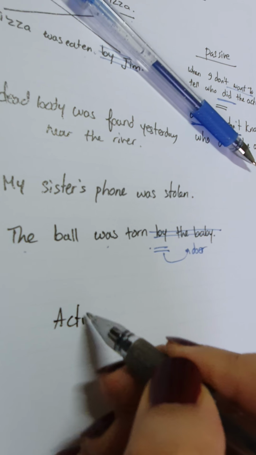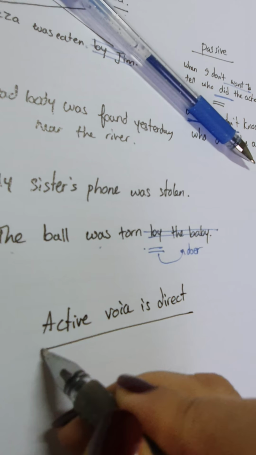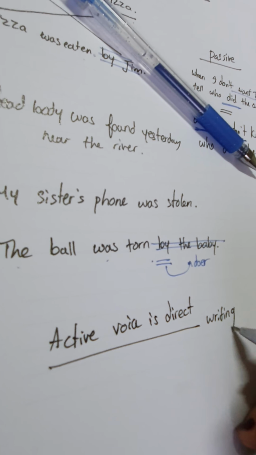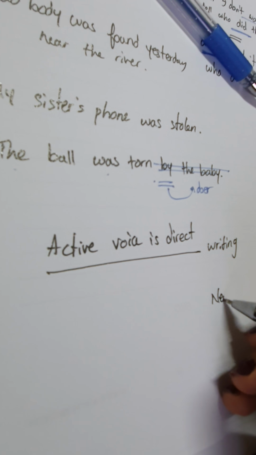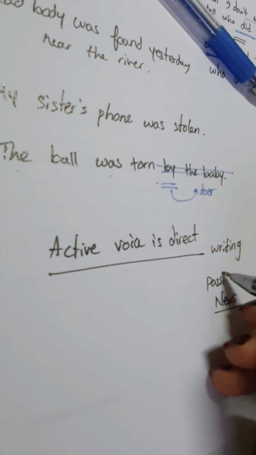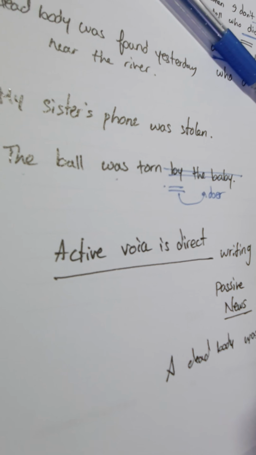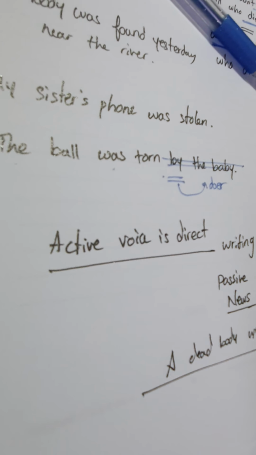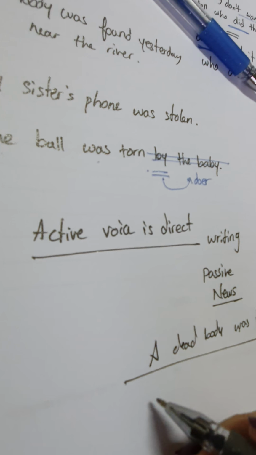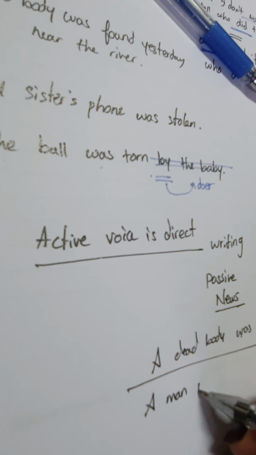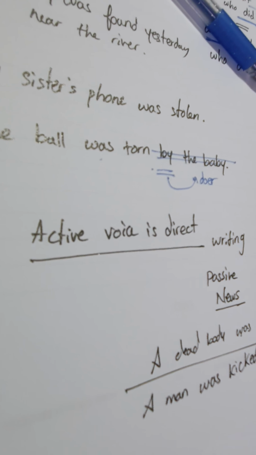Basically, active voice is direct. That's why we have to use it in our writing, in our speech. But sometimes I don't know who did it, like in the news. They basically use the passive in the news. As we said, a dead body was found. We don't know who found it. A man was kicked in the street. We don't know who kicked him.